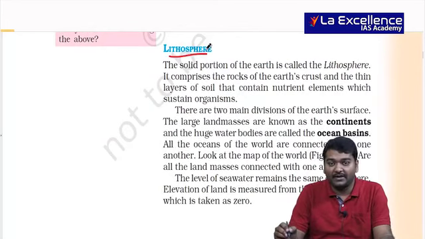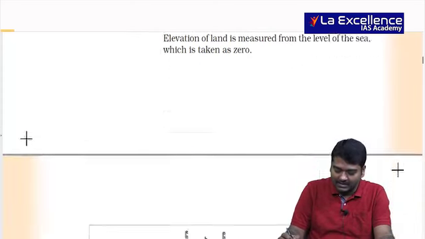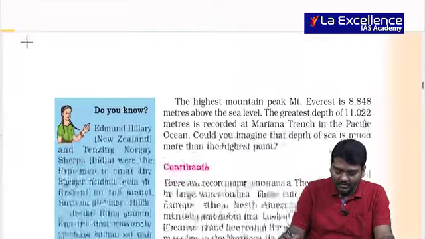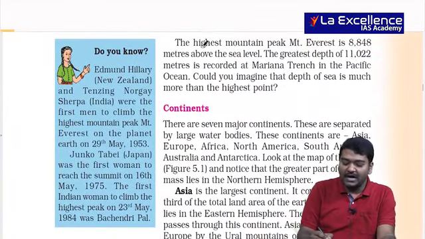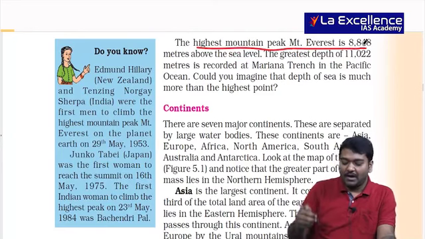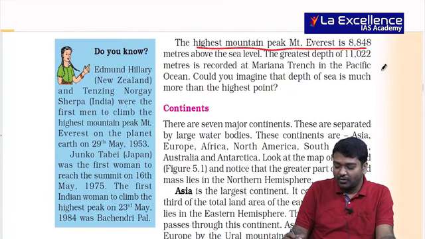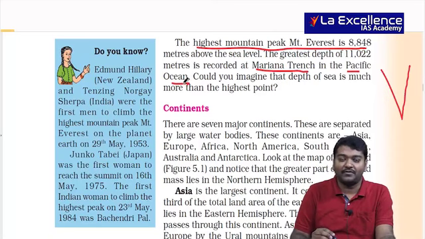Lithosphere is further divided into ocean and continent. Oceanic plate, continental plate, Sial, Sima, all this is already seen, correct? And when we talk about the highest mountain peak, it is Mount Everest. And within the Pacific Ocean, when we talk about the trenches, I have already shown you subduction zone trench will be there. Mariana Trench in Pacific Ocean is the deepest part of the world.